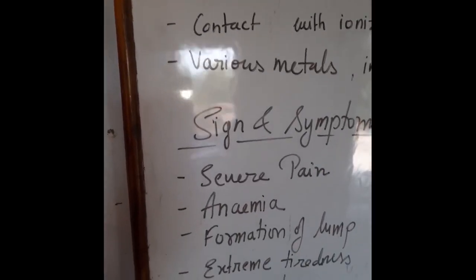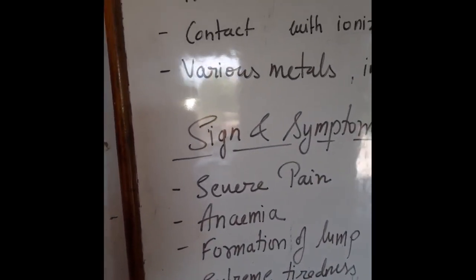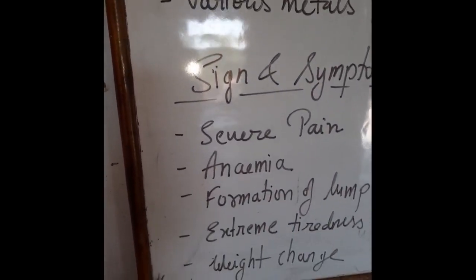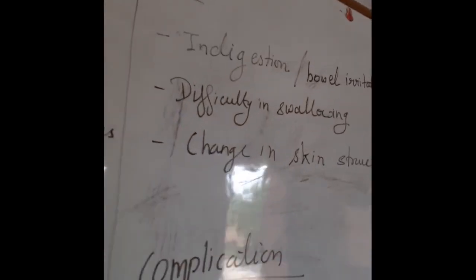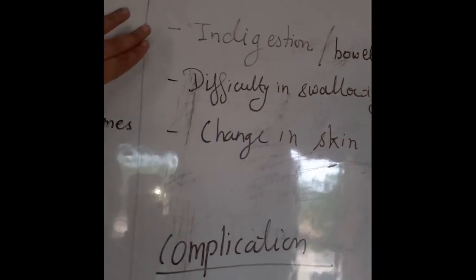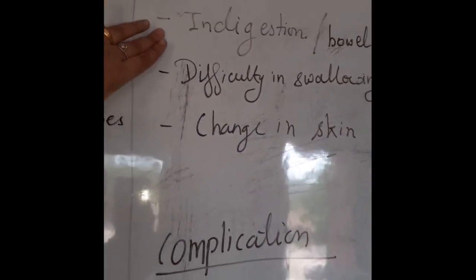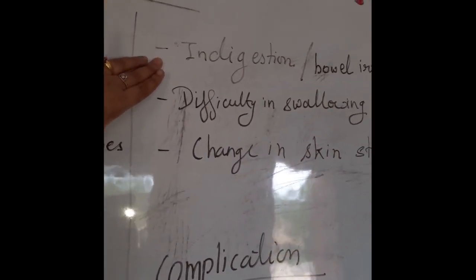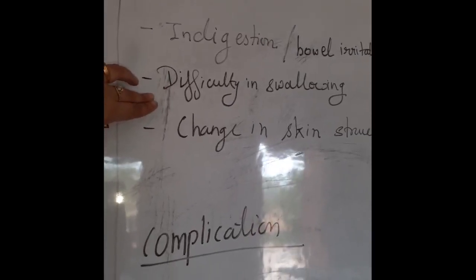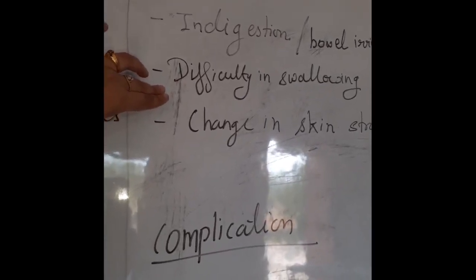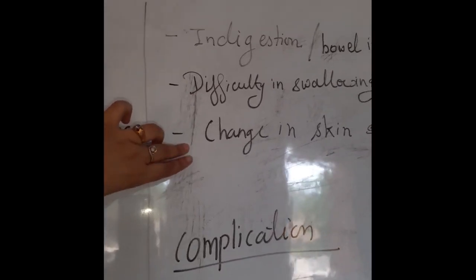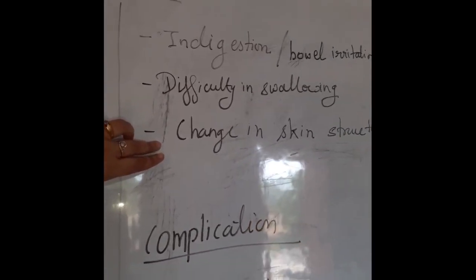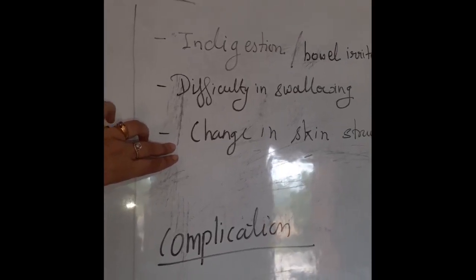Extreme tiredness, means you will feel very fatigued. Weight change, there is a decrease in the weight. Next, there will be indigestion, means food is not easily digested or there is irritation in the bowel. Difficulty in swallowing, it occurs generally in oral cancer. And there is change in the skin structure, means your skin texture starts to change.